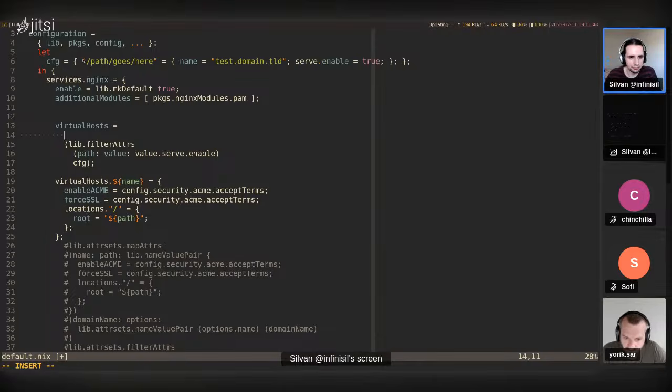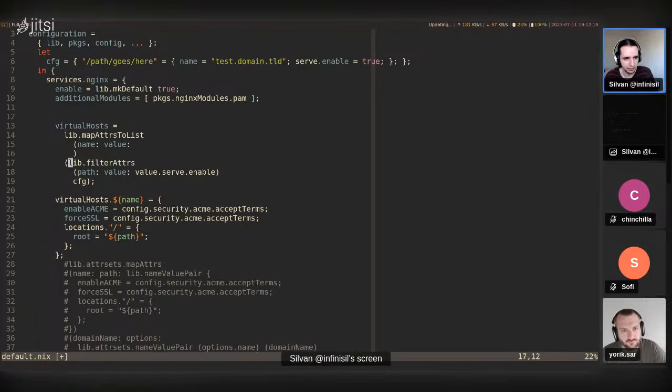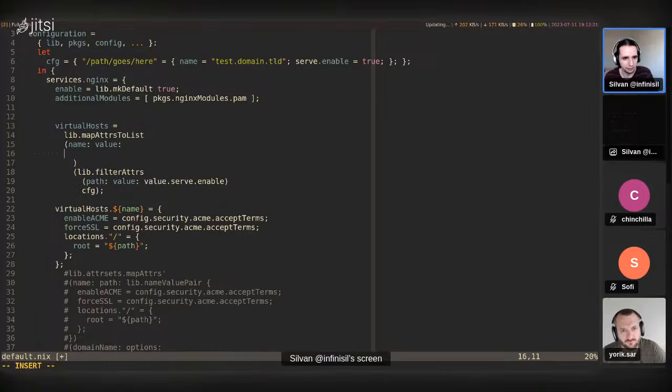Now to transform this into the path that goes here, it's much more convenient to have a list of items first. And a good way to convert an attribute set to a list is using mapAttrsToList. This takes the name and the value in a function, and we can just return the list element that we want in the result. Let me structure it like this. So we have the first argument here.